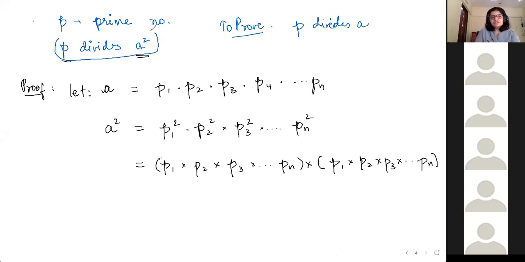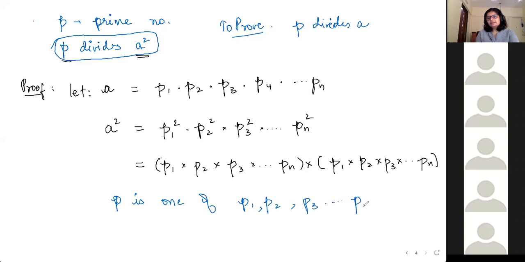P divides A square. That means P is one of P1 or P2 or P3 and so on till Pn. All we know is that P is a prime factor of A square, so P can be equal to P1 or P2 or P3 or P4 and so on.